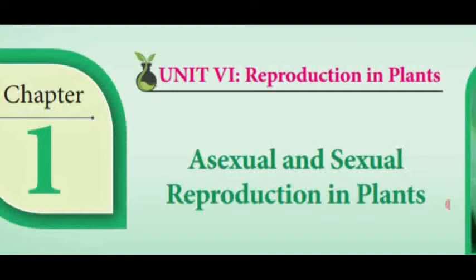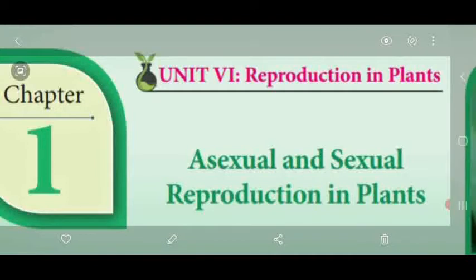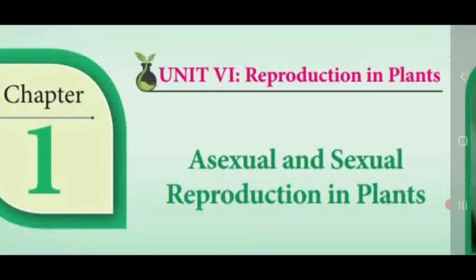Then we started what is cross-pollination. Cross-pollination is the transfer of pollen grains from the anther to the stigma of another flower of the same plant or a different plant or another plant of the same species. That is called cross-pollination. Cross-pollination also has two methods. One is geitonogamy, another one is xenogamy.